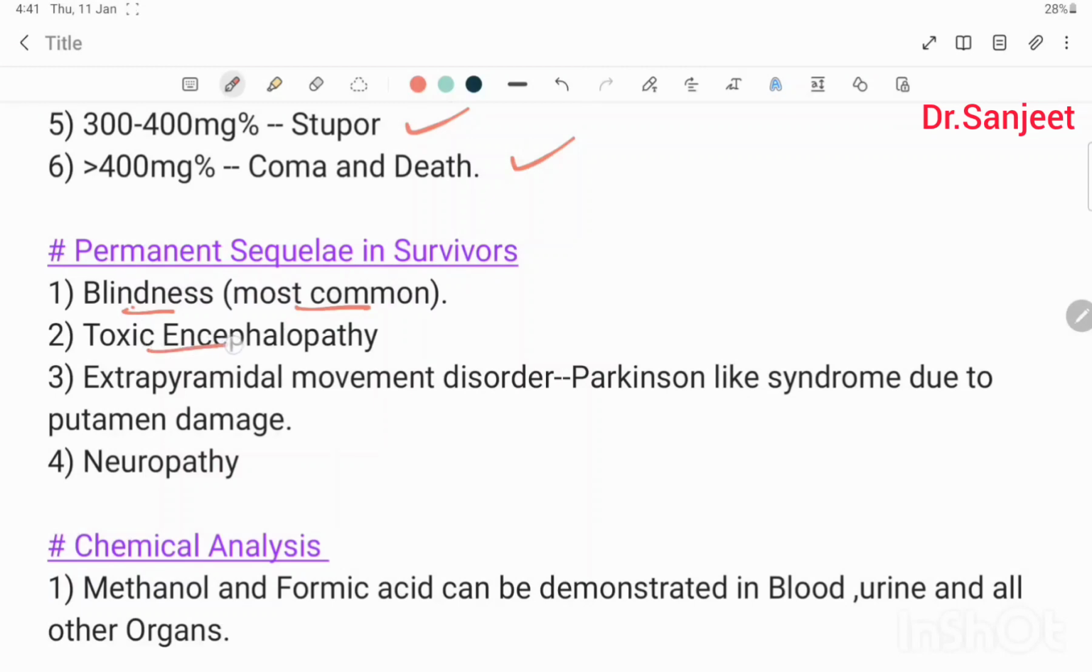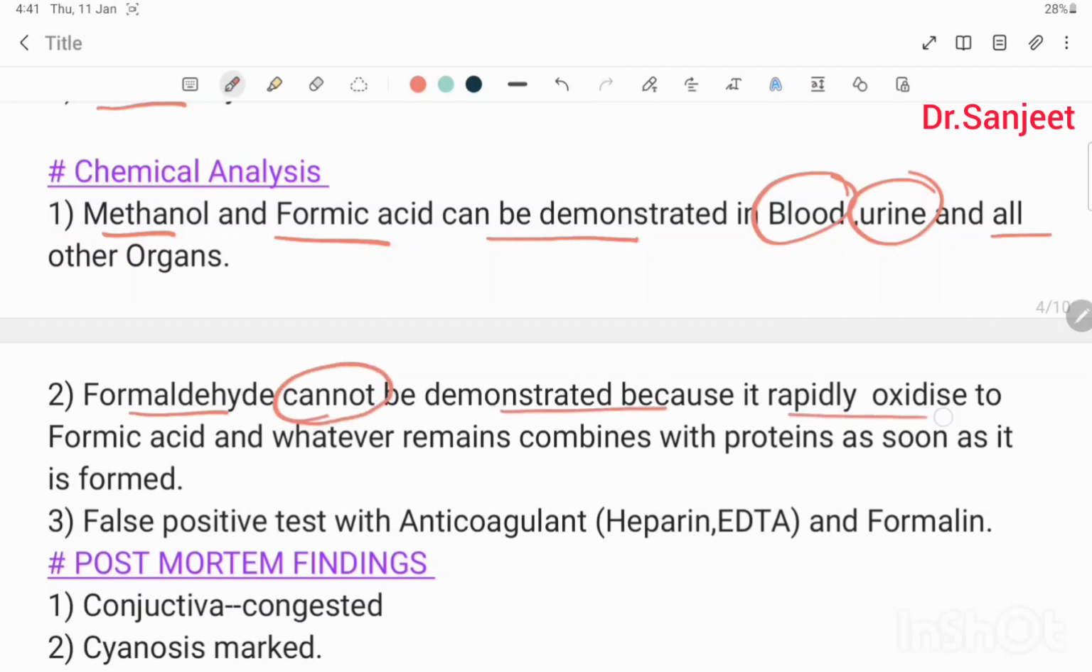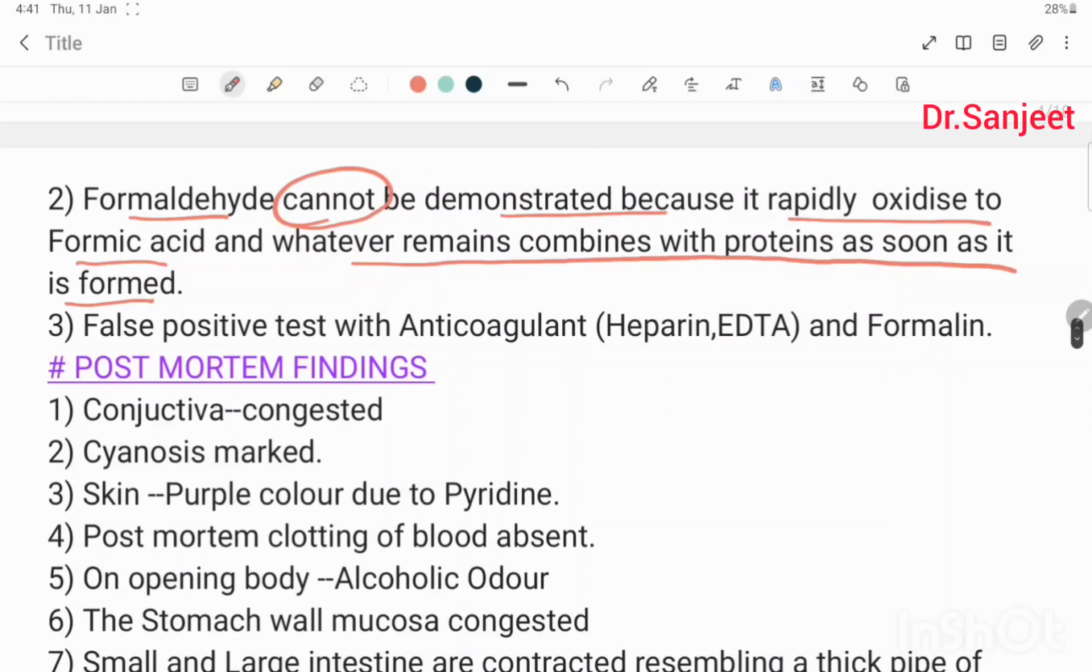Then toxic encephalopathy. Then extrapyramidal movement disorder, Parkinson-like syndrome due to putamen damage, then neuropathy. Then chemical analysis: methanol and formic acid can be demonstrated in blood, urine, and all other organs. Formaldehyde cannot be demonstrated because it rapidly oxidizes to formic acid or whatever remains combined with the proteins as soon as it is formed. So formaldehyde detection is difficult.